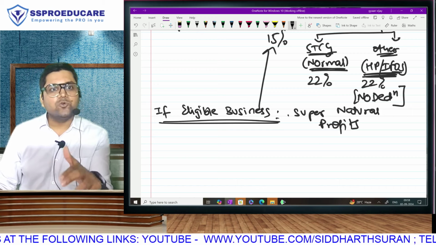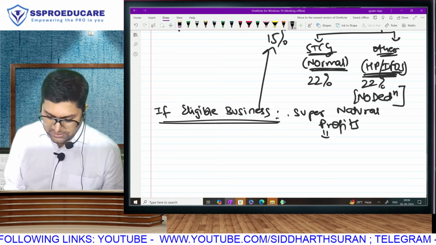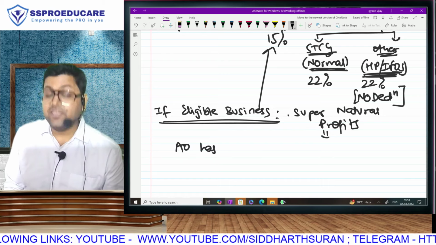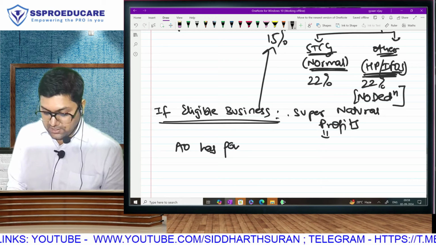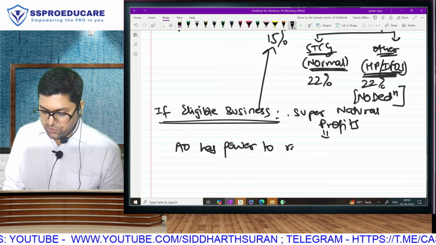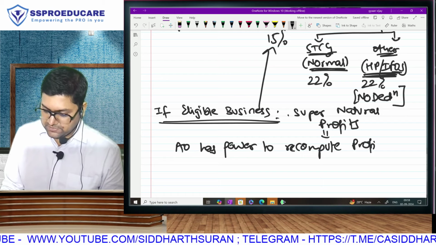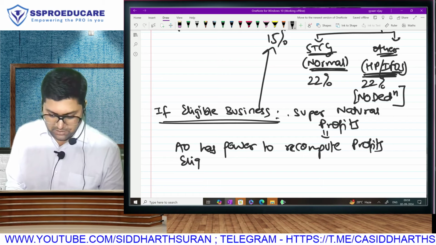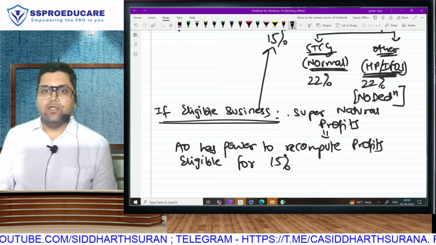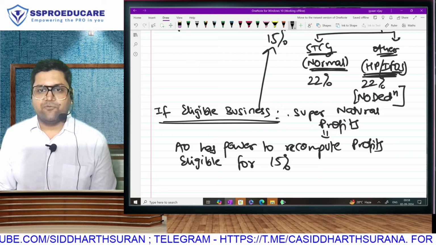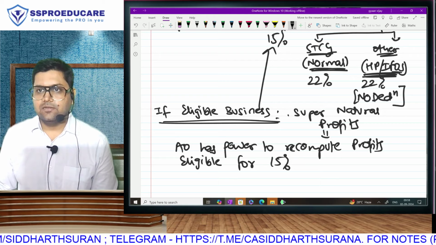You are showing supernatural profits in your eligible business. Then in that case, the AO has power. Now we are leaving this at the discretion of your assessing officer. The AO is empowered to recompute the profits that will be eligible for 15%.